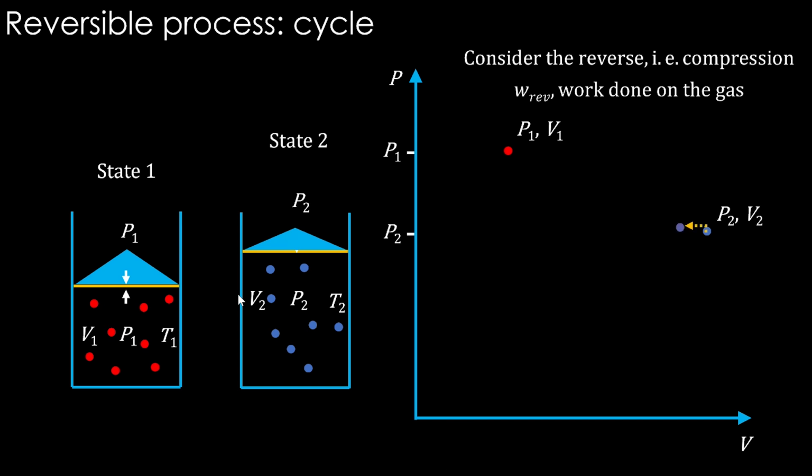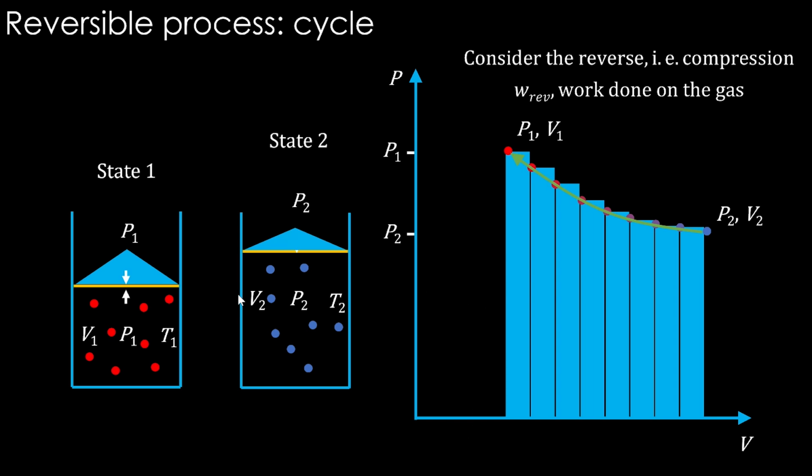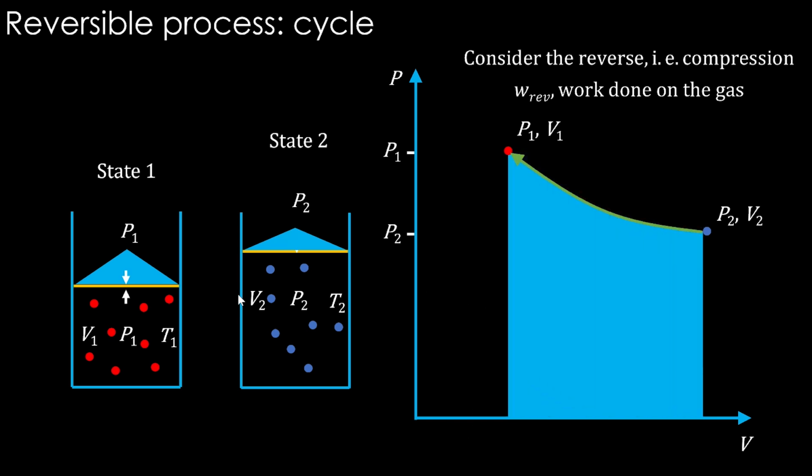We come back from this second state to the initial state again in multiple steps. If we make the steps tinier and tinier, we will eventually achieve this kind of work done on the system. This is the reversible compression. So work done in the forward case is equal to the negative of work done in the backward case. That is how the reversible process works.